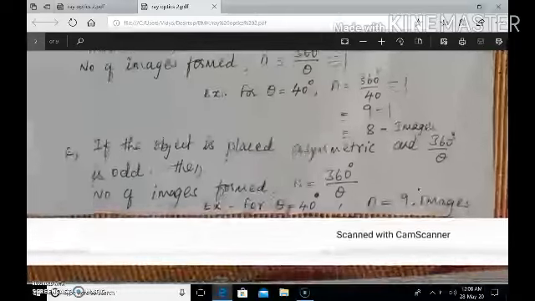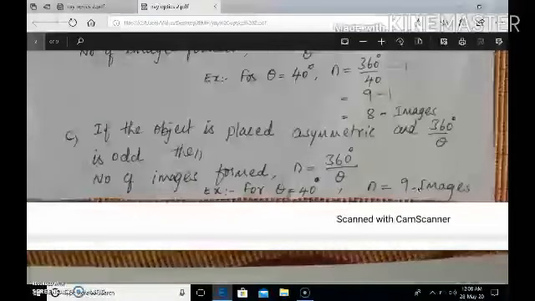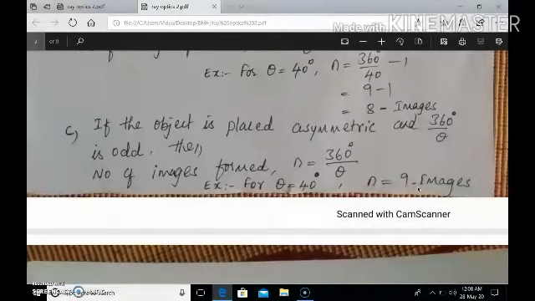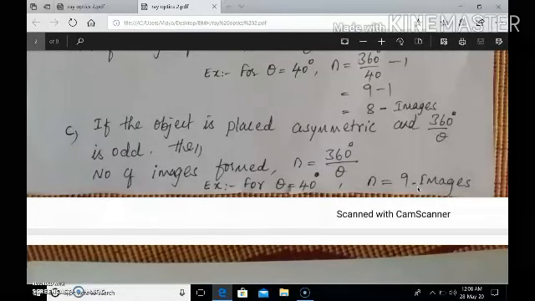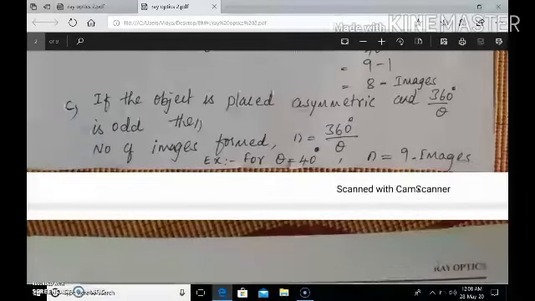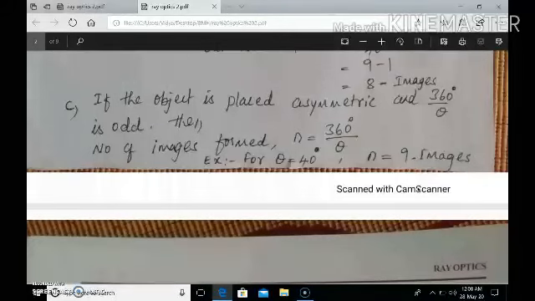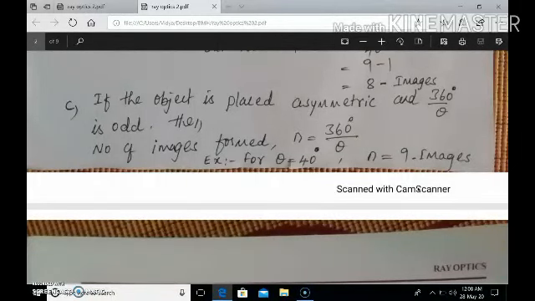The third case: if the object is placed asymmetric and the angle between the two mirrors is such that 360 by theta comes out to be odd, then the number of images formed can be calculated using the relation just n equals 360 by theta.